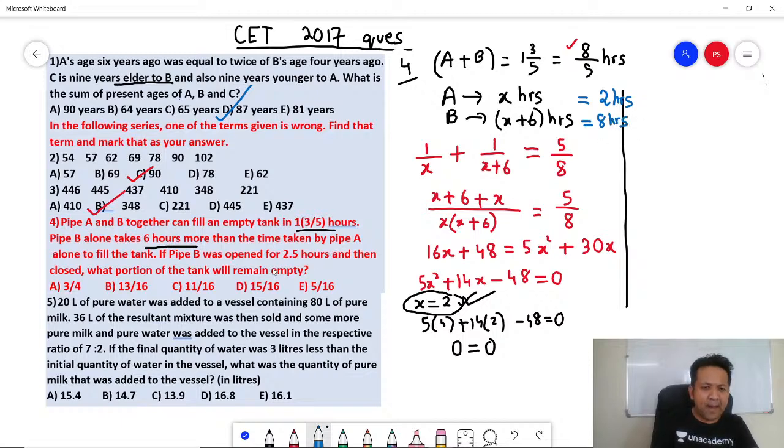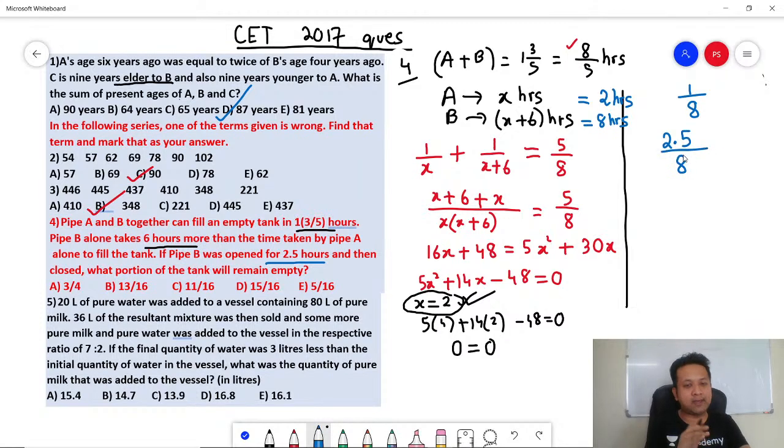Now they say pipe B was open for 2.5 hours. So remember, in 1 hour, B fills 1 by 8. So in 2.5 hours, B would have filled 2.5 divided by 8 part of the tank. Will you agree? If you remove the decimal, 25 by 80. So 5 by 16 is what B fills.